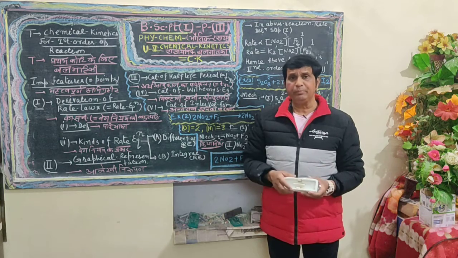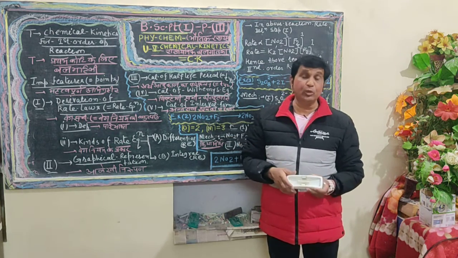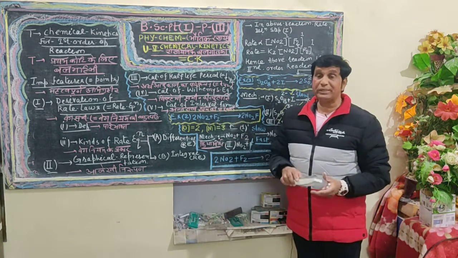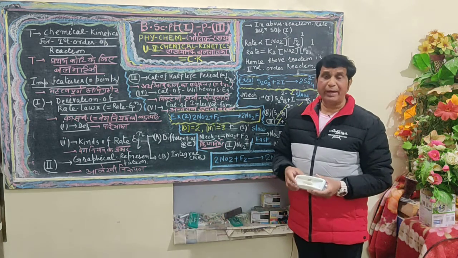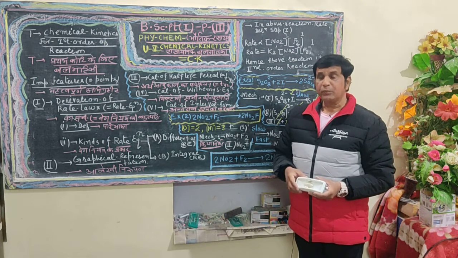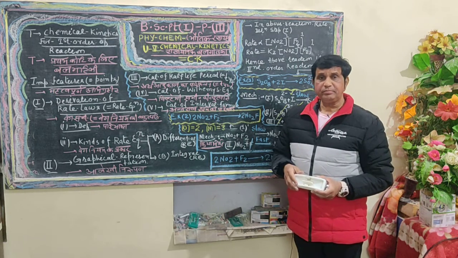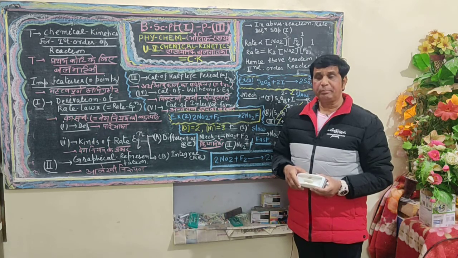I mean to say, a first order reaction has the same unimolecular molecularity, a second order reaction possesses bimolecular molecularity, and the third, order of reaction 3, is a trimolecular reaction.